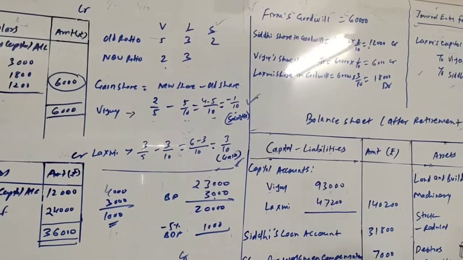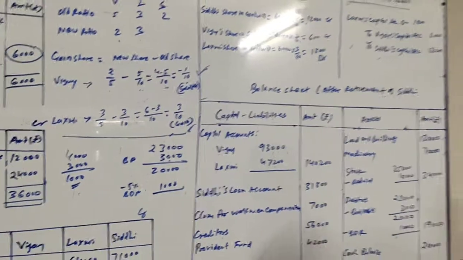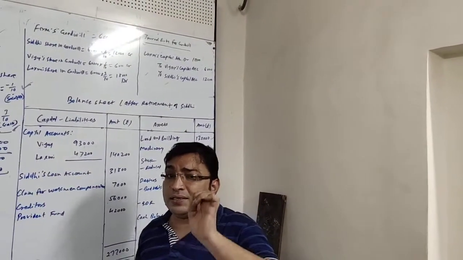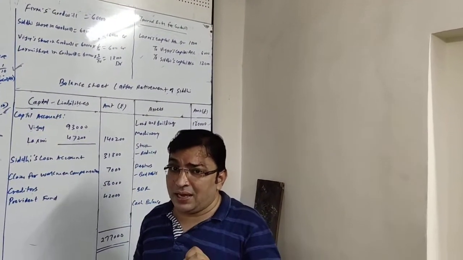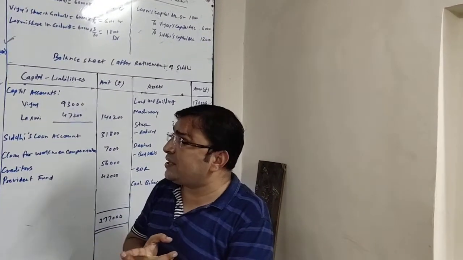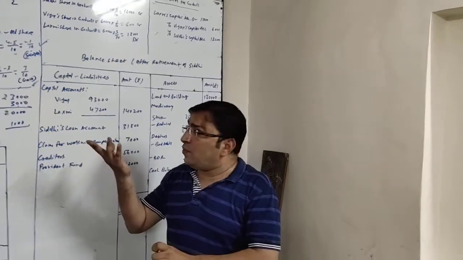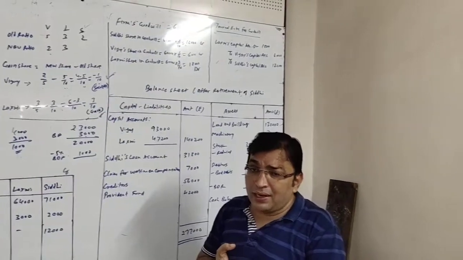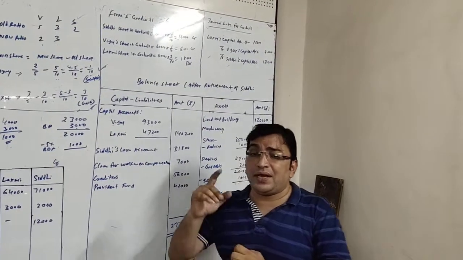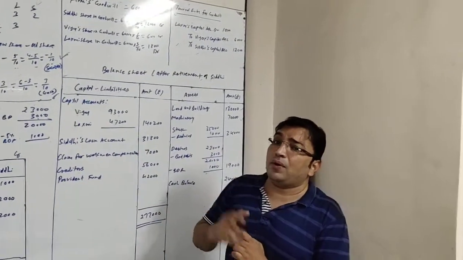So Lakshmi's gain is 3/10. So friends, the whole scenario is that Lakshmi is the only one who is gaining and two partners are sacrificing. One is the one who is retiring, obviously Siddhi, whose share was 2/10, and as per our calculation Vijay is also sacrificing 1/10.